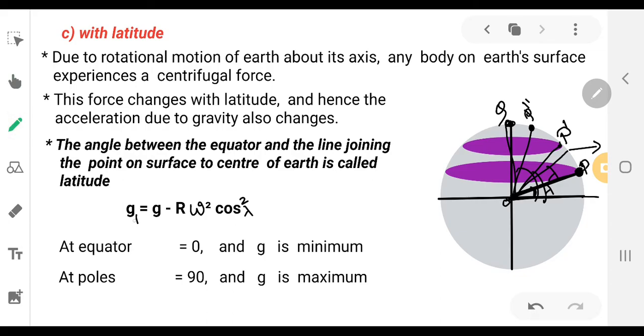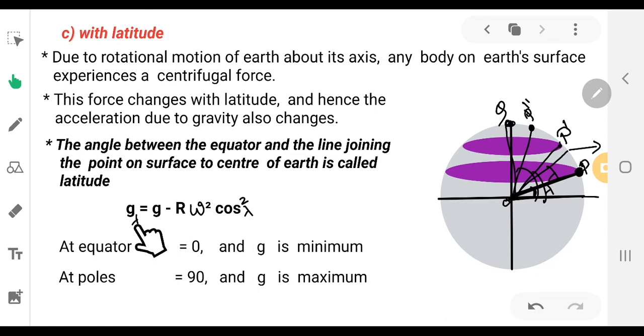g lambda, acceleration due to gravity with latitude, will be equal to g minus R omega square cos square lambda. g is the acceleration due to gravity when the earth is not rotating. If the earth were not rotating, this would have been the value.